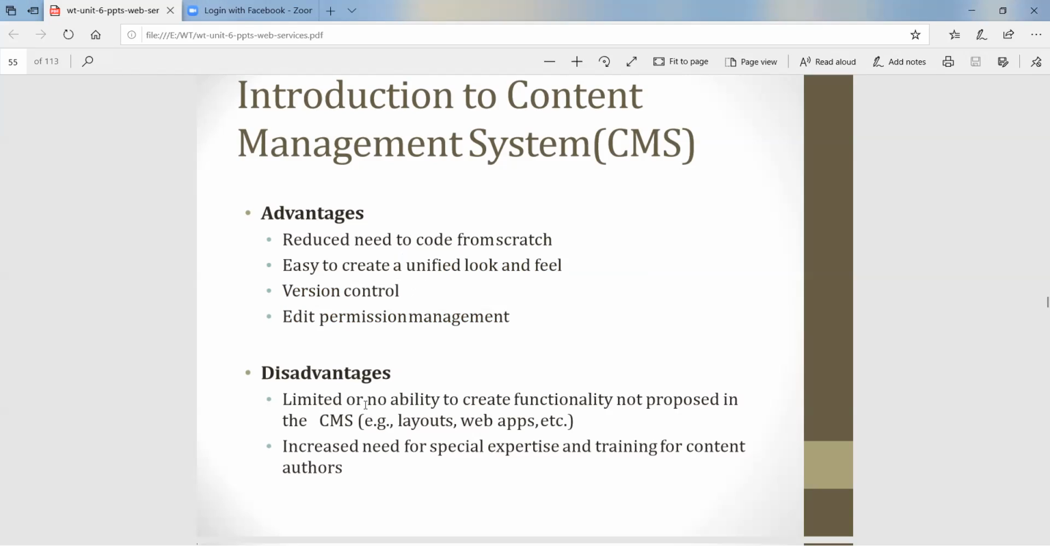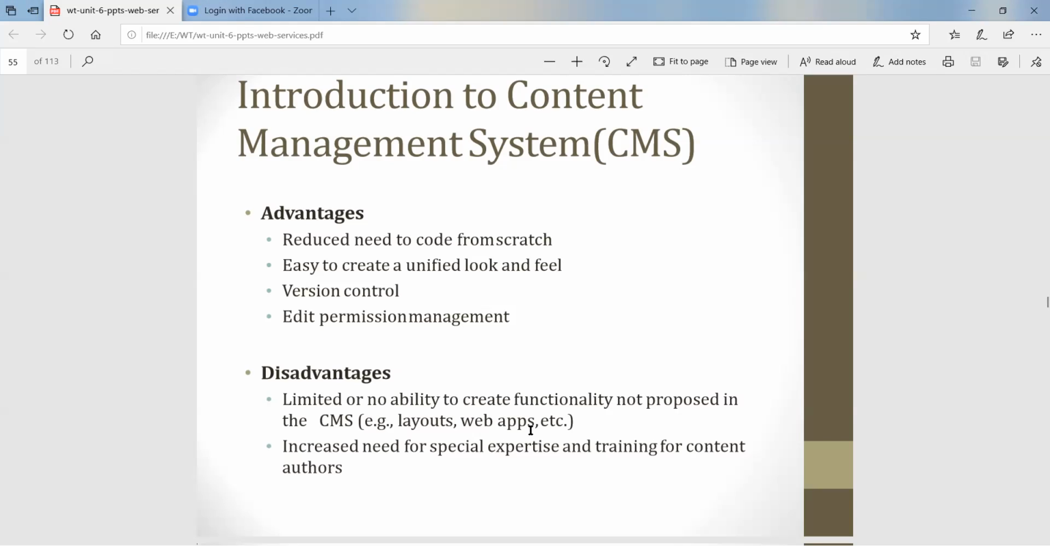Disadvantages is nothing but limited or no ability to create functionality not proposed in the CMS, meaning layout web apps. So limited or no ability to create functionality means some limitations are there, so only some limited things we can do. Next is the increased need for special expertise and training for the content author.